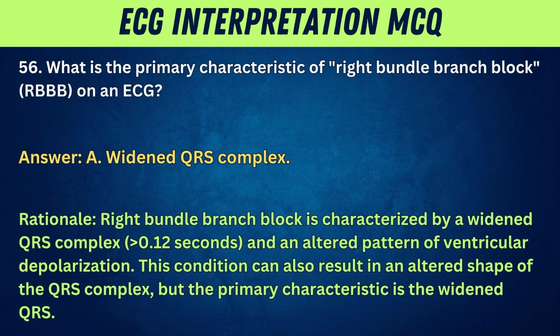Widened QRS complex. Rationale: right bundle branch block is characterized by a widened QRS complex greater than 0.12 seconds and an altered pattern of ventricular depolarization. This condition can also result in an altered shape of the QRS complex, but the primary characteristic is the widened QRS.